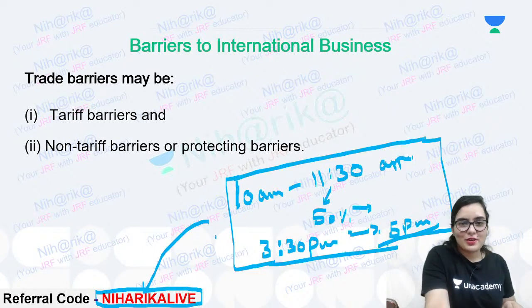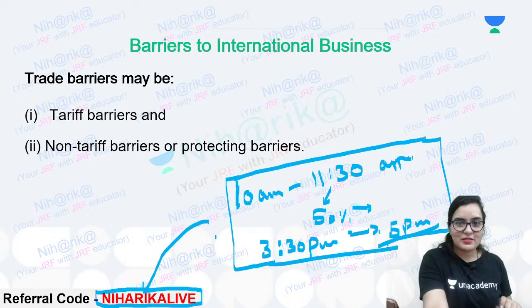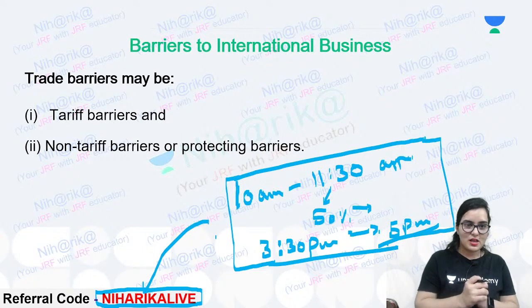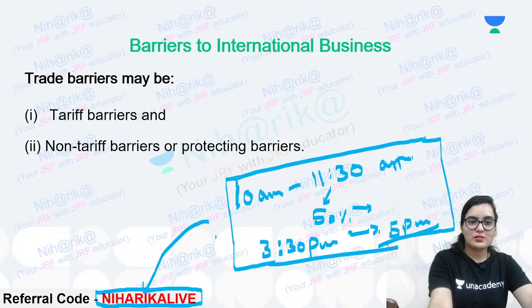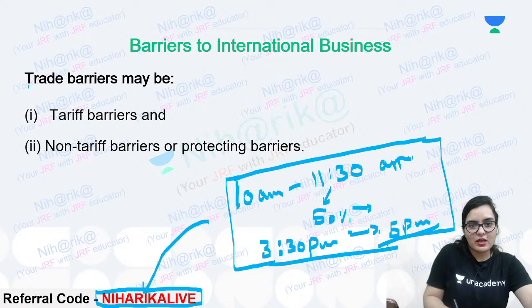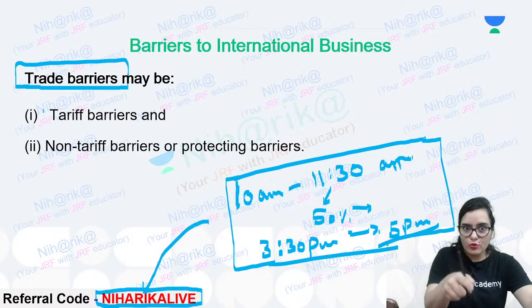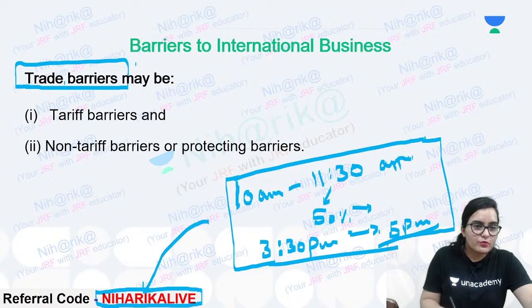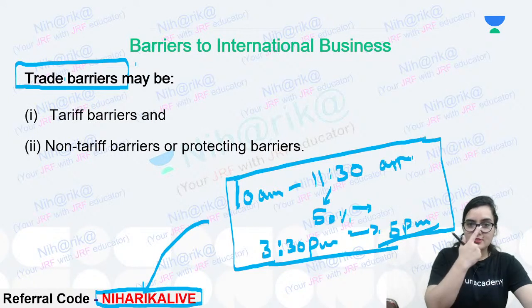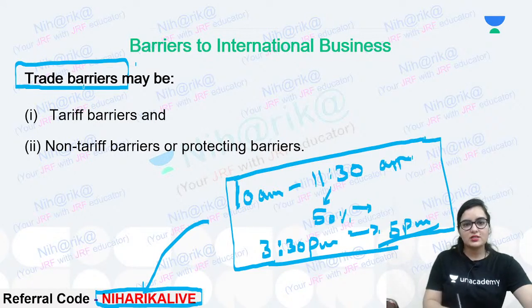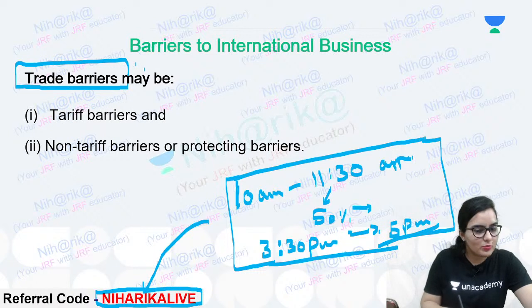Okay, now let's see about the barriers. Barriers to international business: there are trade barriers as well as non-tariff barriers. Please see one thing: are trade barriers and tariff barriers the same? No, this is a major mistake we make in exams, that we say trade barriers means tariff barriers. This has come in assertion and reason once, and many people committed a mistake. They said that this is right, this is wrong.